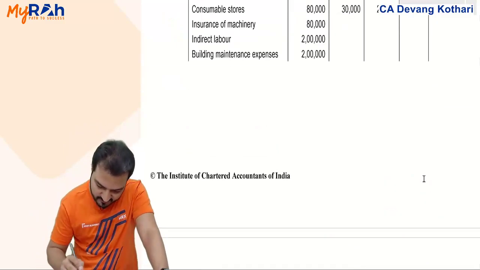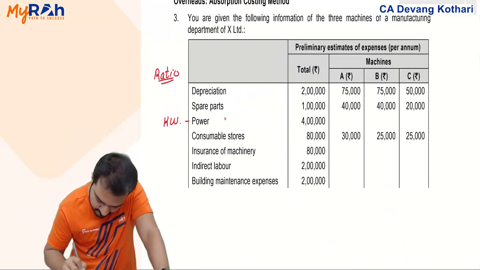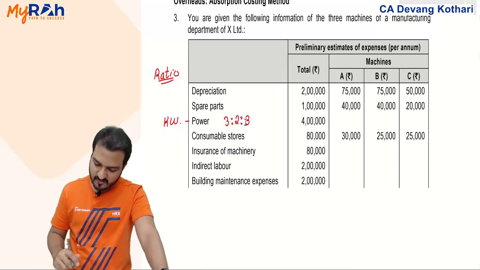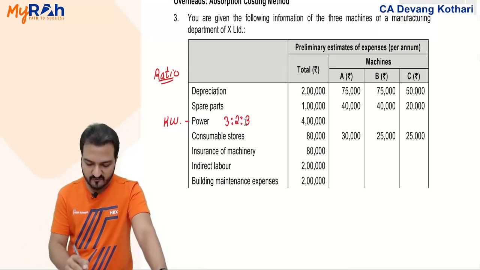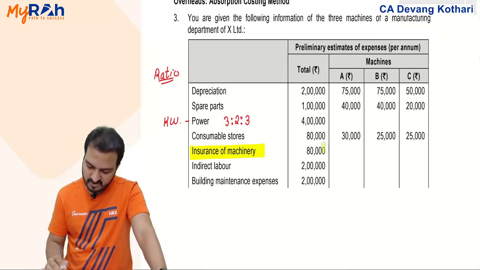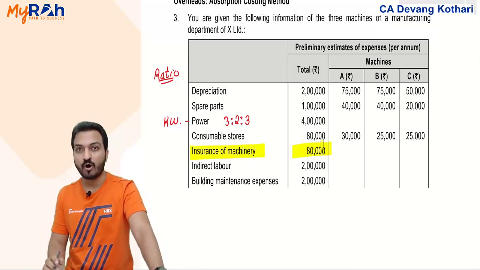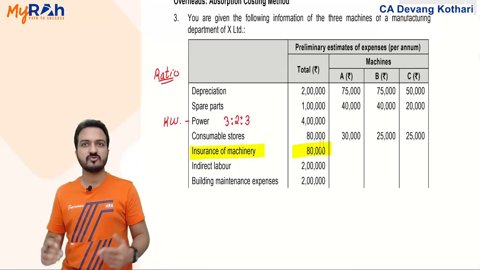So power cost will be divided in the ratio 3:3. Yes. Next, consumable stores is already given. Insurance of machinery is given as common, but the ratio is not given.